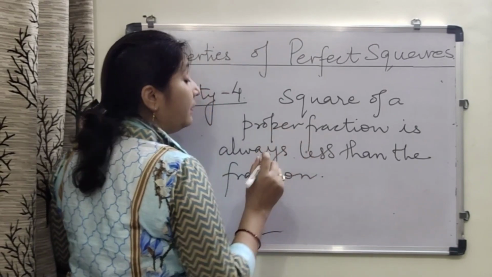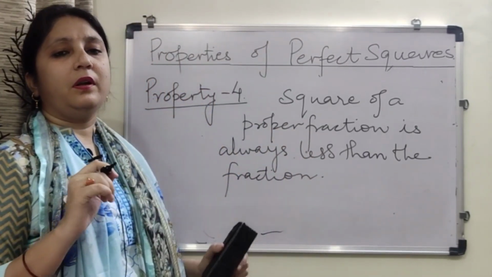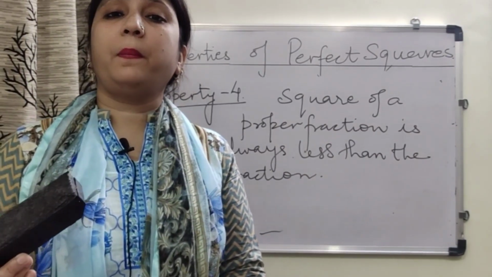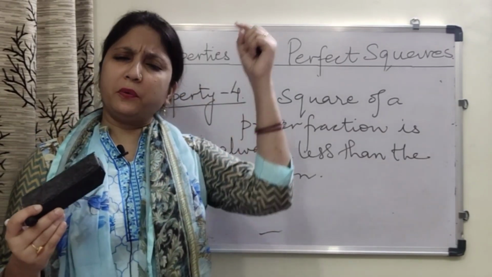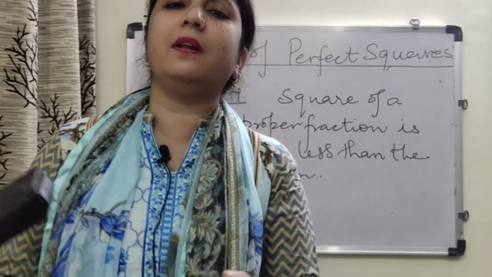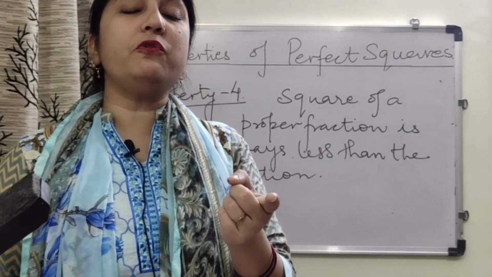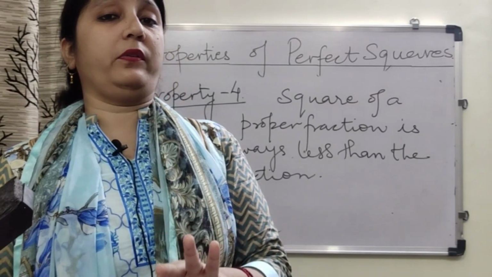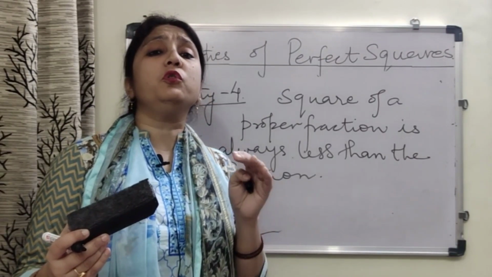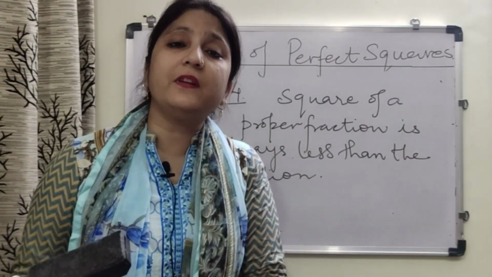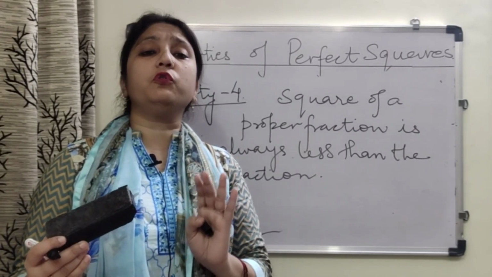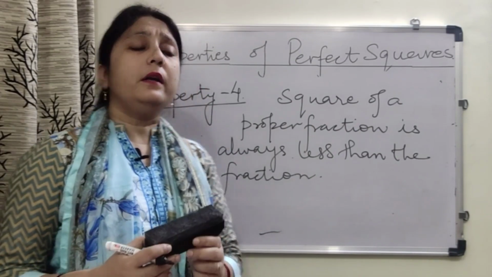Now, there are some children in the class who might face a problem. What is a proper fraction? Though you have been doing it since class 3 onwards, 3, 4, 5, 6, 7, 8, there is still confusion. What is a proper fraction? What is an improper fraction? A proper fraction is a fraction whose numerator is lesser than the denominator.